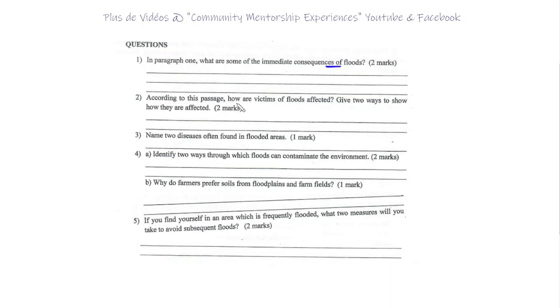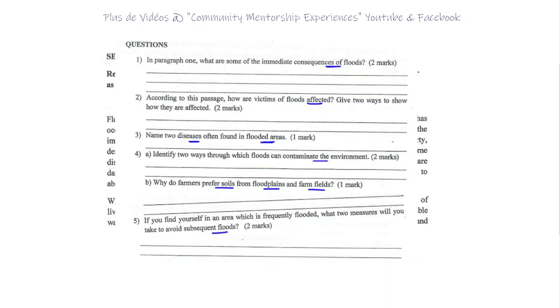2. According to this passage, how are victims of floods affected? Give 2 ways to show how they are affected. 3. Name 2 diseases often found in flooded areas. 4. Identify 2 ways through which floods can contaminate the environment. Why do farmers prefer soil from floodplains and farm fields? And 5. If you find yourself in an area which is frequently flooded, what 2 measures would you take to avoid subsequent floods? Great. Let's go back to the text.